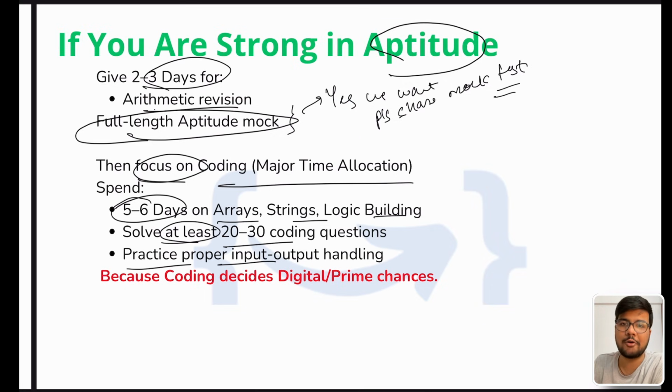I have created more than 2-3 sheets, and each sheet has more than 20-30 questions. So around 100 questions you definitely have, which is enough for your upcoming NQT examination. Because coding decides your Digital and Prime profile, which is mandatory.